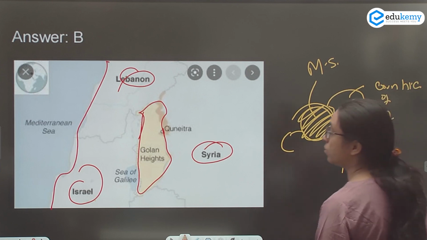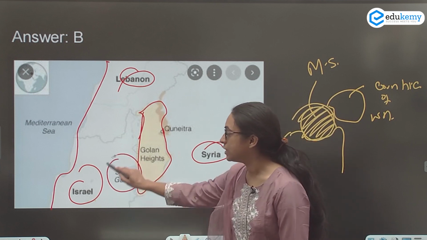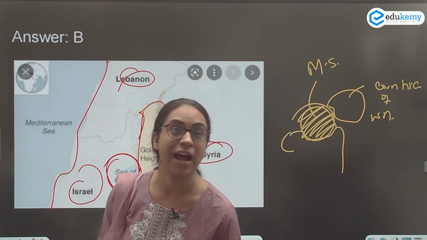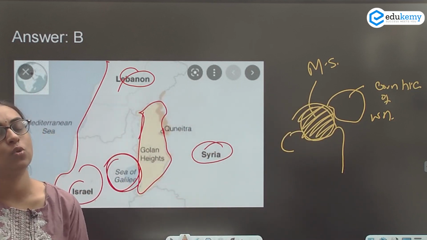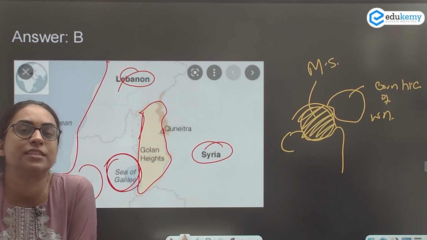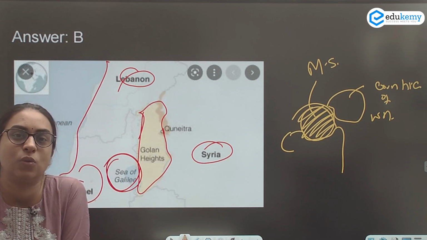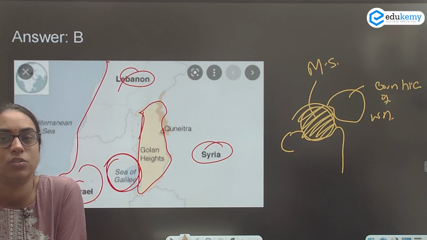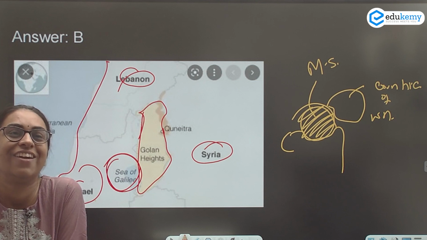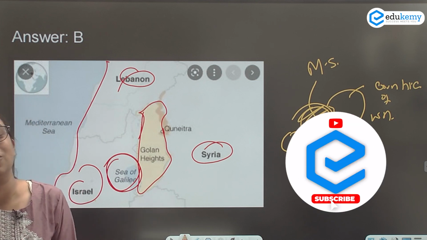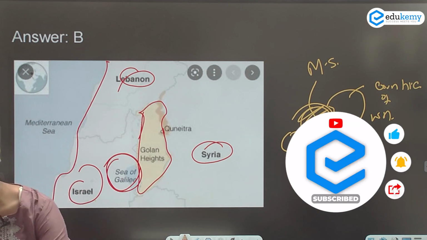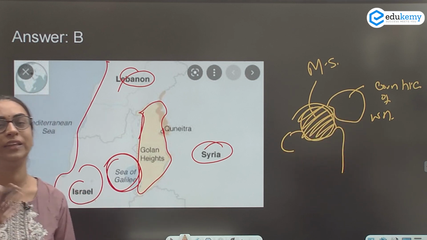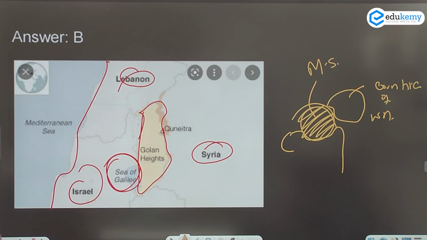An important thing to remember: there is another sea here, the Sea of Galilee. I will not expect UPSC to ask you the exact question on the Sea of Galilee. Similar to Golan Heights, they can ask where the Sea of Galilee is located, whether in Southeast Asia, Central Africa, the European region, or the Middle East. So just look at this and draw it in your book. Just know where the Sea of Galilee is and where your Golan Heights is.